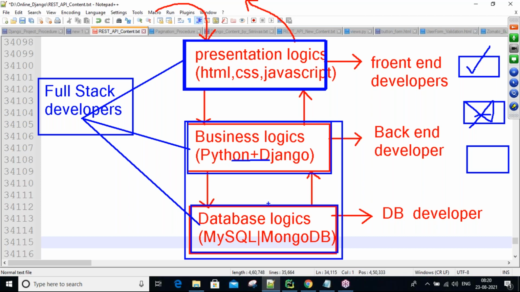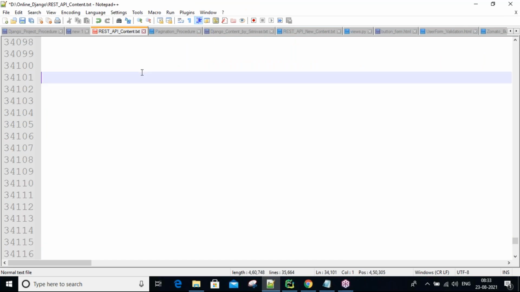So you need to become a full stack developer, guys. That is the best way. On the front end side there are HTML, CSS, JavaScript, jQuery, Ajax, and so many others. I've just given some names here. Remember this, guys. And using Django, we can provide dynamic responses, and we develop our application's business logic.